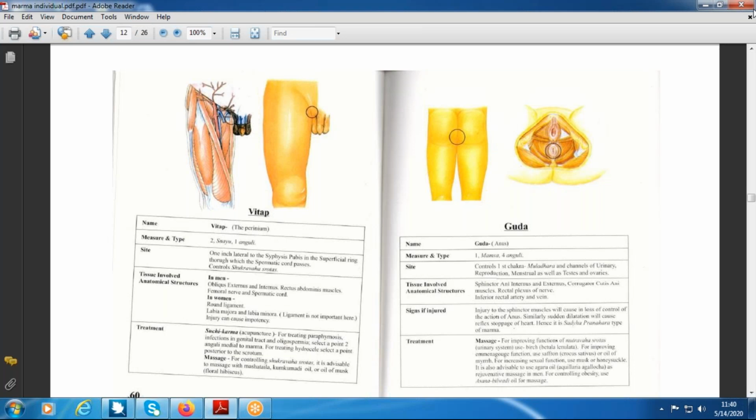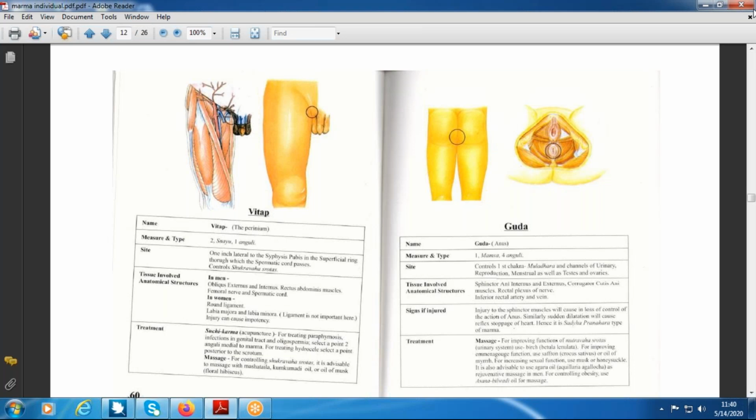upper limb as kakshadara. Why the word kakshadara? Kakshadara means it is the junction of joining of the upper chest with the upper limb. Chest with what? Upper limb. So by considering all these marmas, we are completing the upper limb and lower limb. And a few exceptions I want to tell. One exception: vitapamarma is present only in the lower limb, and kakshadara is present only in the upper limb.